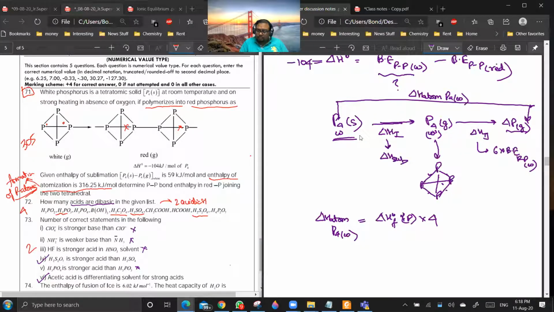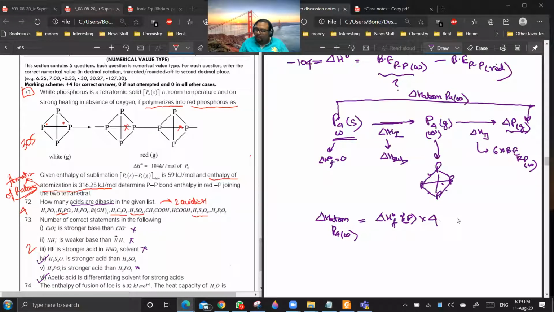Sir, but black is not the standard state of phosphorus. So you see, this is the second flaw in this question. But they have assumed this to be 0 and done all the calculation. I'm not interested in this question actually, I'm interested in the process: if this type of question comes, how will you approach? So right now, if you take delta H naught formation to be 0, then I'm proceeding.